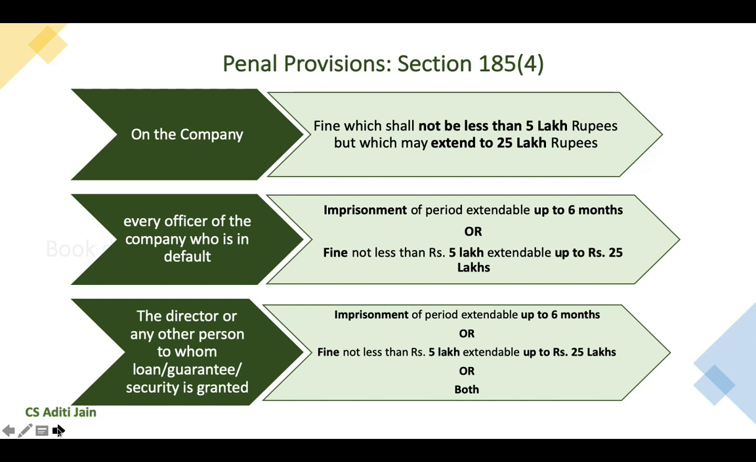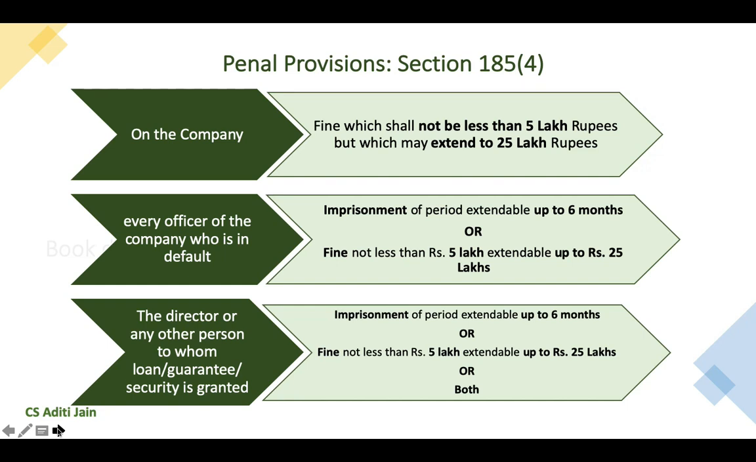Now, what are the penal provisions under section 185 of the Companies Act? This has been provided in subsection 4 of the same section. The contravening company can be penalized with a fine which shall not be less than rupees 5 lakhs, but it can be extended up to an amount of rupees 25 lakhs.